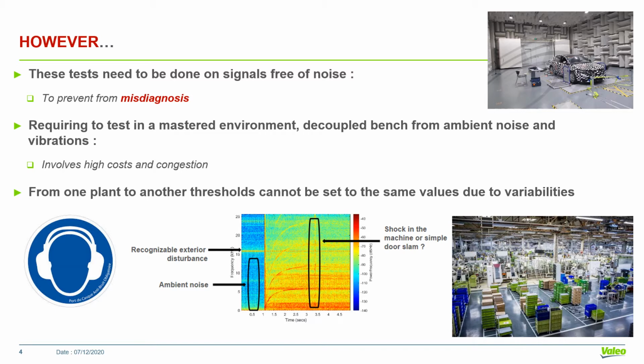Moreover, the other point we're facing is that from one production site to another, or I could say even from one production bench to another in the same plant, it is not possible to apply the same default detection thresholds because of variabilities either coming from the environment or bench structures, involving the variation of the frequency response of the bench. This means that if we test the same machine in two different benches, measured noise and vibrations won't be the same.